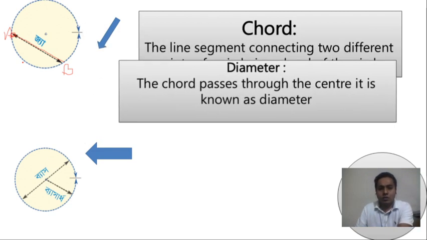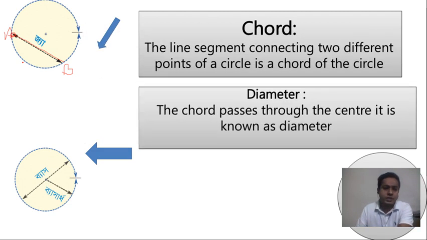Now, what is the definition of the diameter? You have to know diameter is also a chord. If any chord passes through the center, this is called a diameter of the circle.